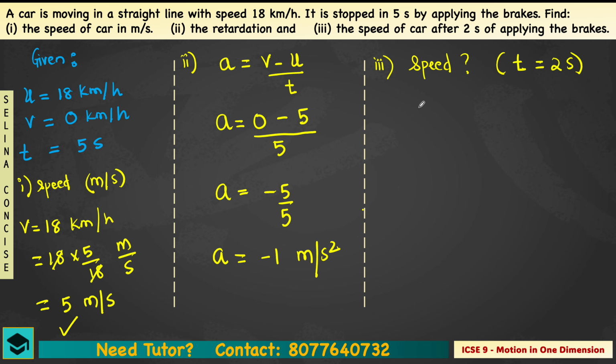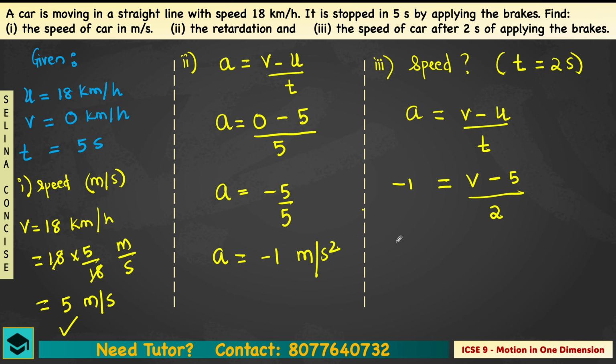look, what we can put over here. Either you can use the kinematical equation, but if you are dealing with section A, you have not done those 3 equations. So in such condition, you can use this formula, acceleration is equal to final velocity minus initial velocity upon time. A is equal to V minus U upon T. What is the acceleration? Minus 1. Final velocity we need to find. What was the initial one? It was 5. Then time, this time don't consider 5 seconds. They have given you a condition for 2 seconds, so go with that.